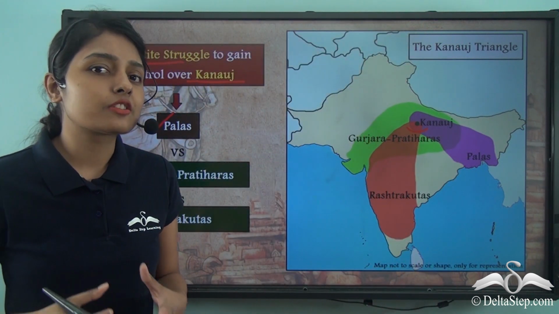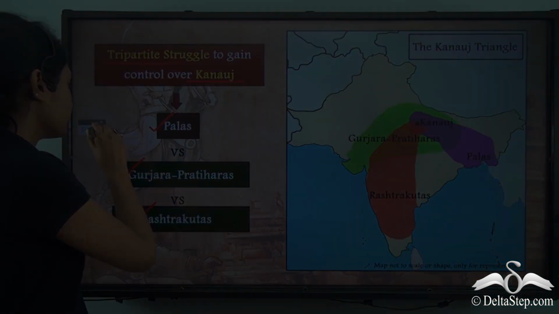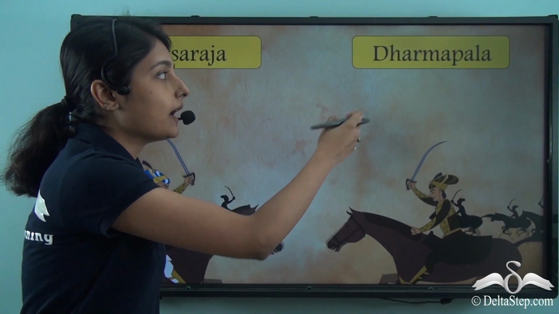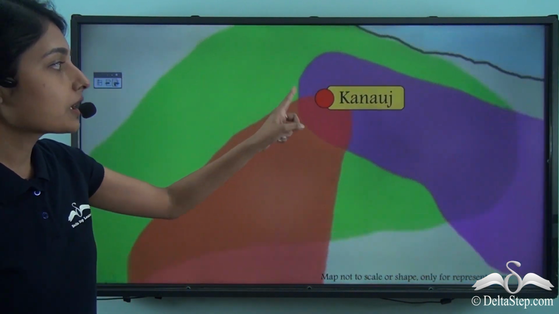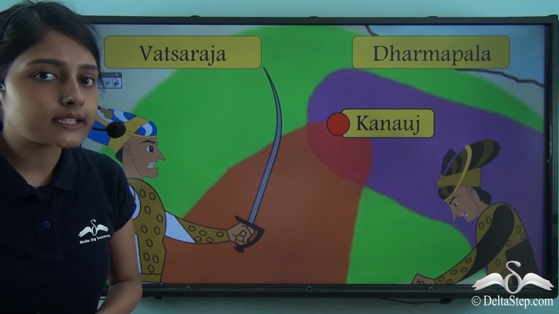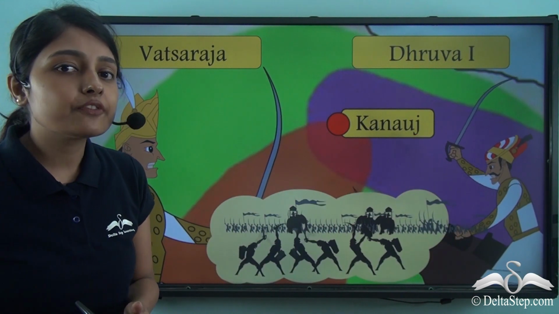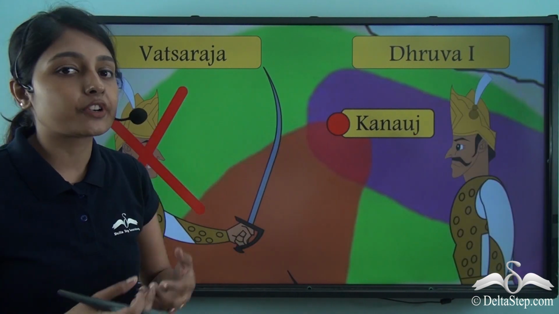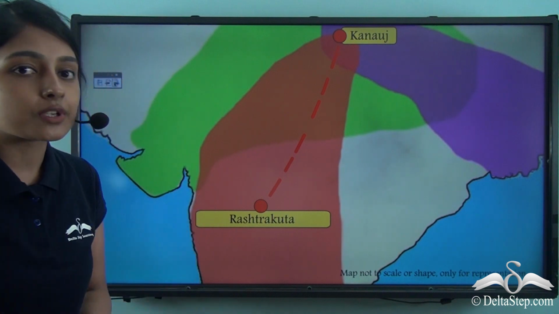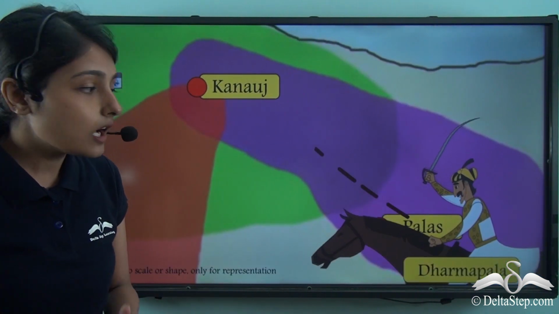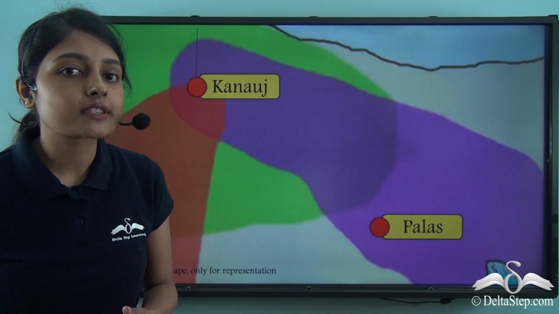Now let us find out in greater detail what happened in this tripartite struggle. The Pratihara king Vatsaraja and the Pala king Dharmapala were fighting. But why were they fighting? They were fighting to gain control of Kannauj. And what was the outcome of this battle? In this battle, Vatsaraja emerged victorious because he defeated Dharmapala. But in turn, Vatsaraja was also defeated by King Dhruva I, who belonged to the Rashtrakutas. And following this victory, King Dhruva I now moved back to his region in the south. What happened after this? Now Dharmapala seized this opportunity and went on to controlling Kannauj. But his victory was also short-lived.